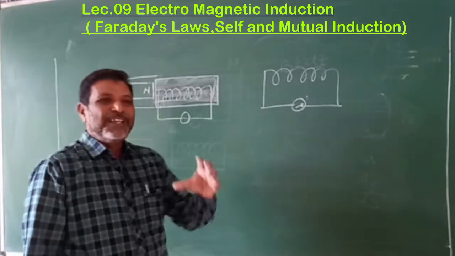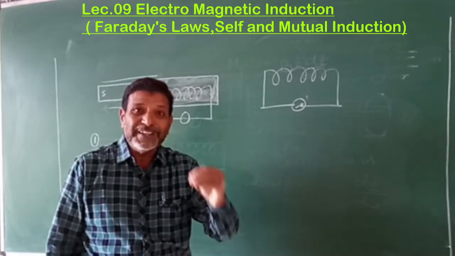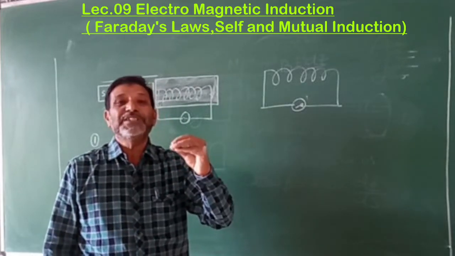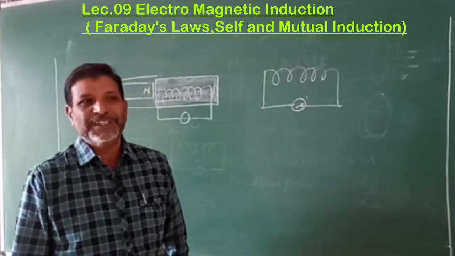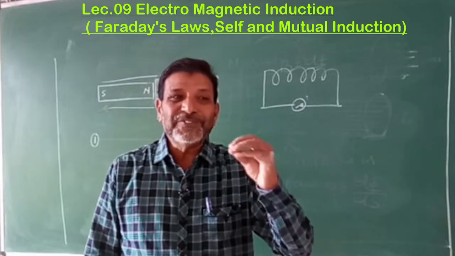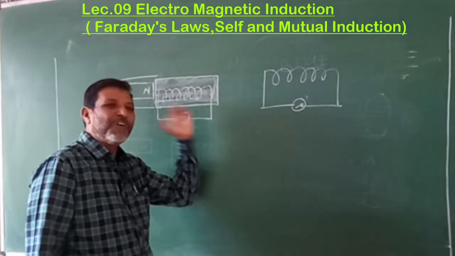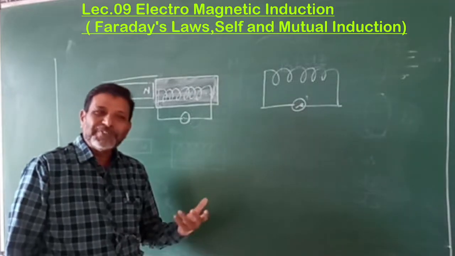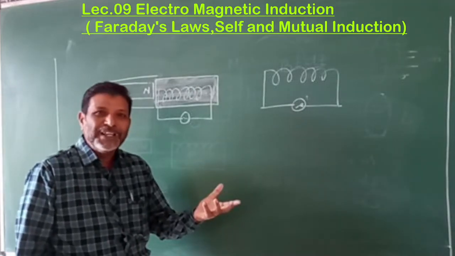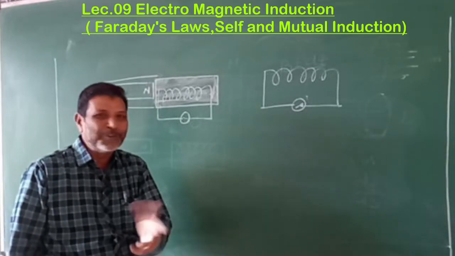That is also very important, isn't it? We say that whenever there is a change in the flux or field, then current or EMF is produced in it. The question is, which flux must be changed? The flux which is linked to the coil, isn't it? Therefore, if a flux which is not linked to the coil is changed, will you get the current? No, isn't it?